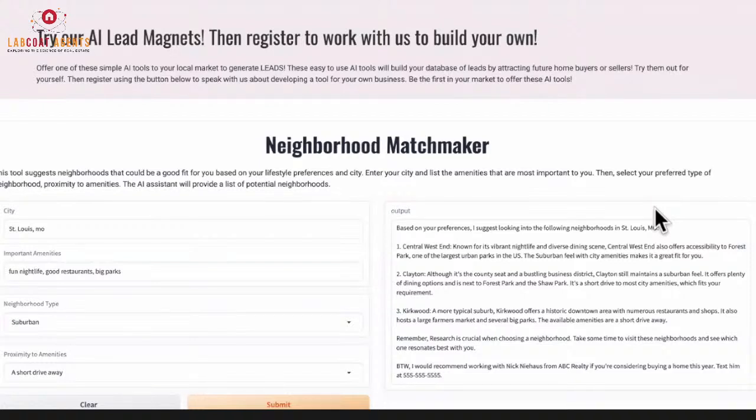But this funnel can be tweaked to work with the AI tool, right? So if you are planning to work with us to develop that AI tool, get yourself signed up. We're going to show you how to build it. And then you can use this vid funnel kit to advertise it and drive people into your business, right?